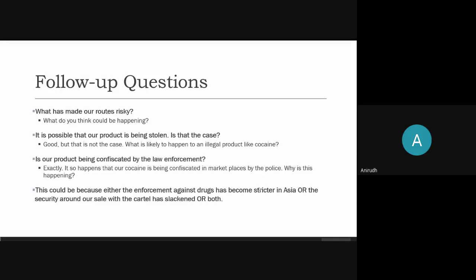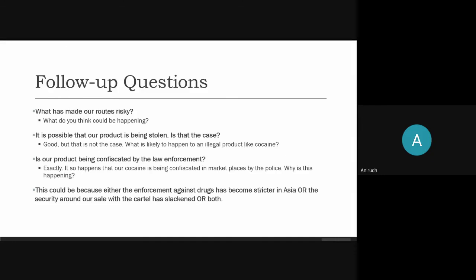As already mentioned, the interviewer previously asked why this is happening, so the interviewer would want you to answer this. What could possibly be affecting our profits in Asia? So these are the two possibilities.